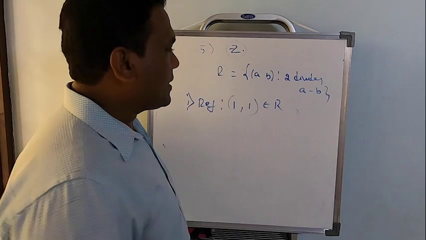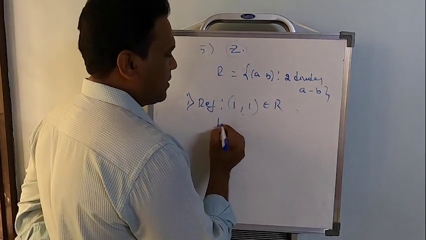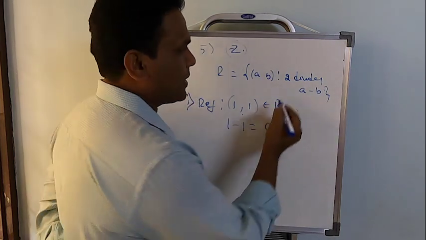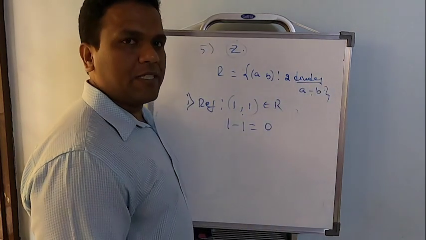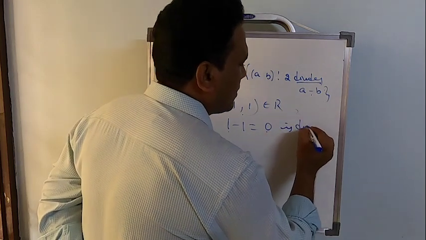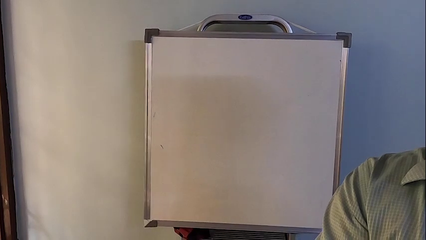When can I say that? I have to check actually whether it belongs to R. What is 1 minus 1? 1 minus 1 will be 0. Whenever you do a minus b, the resultant element should be divisible by 2. 0 is divisible by 2. Can we write it? Of course.